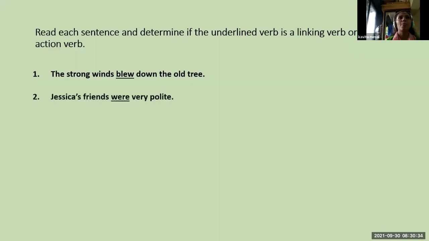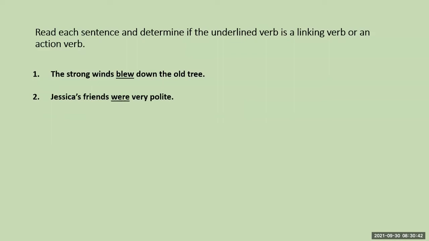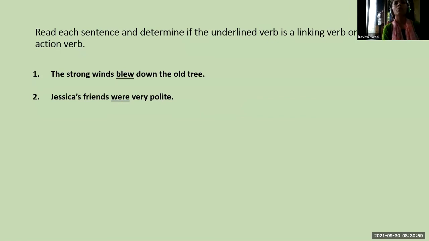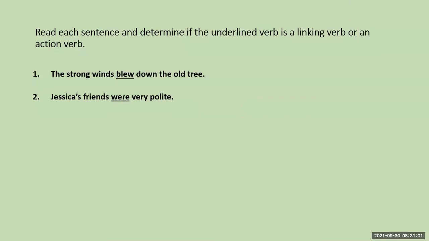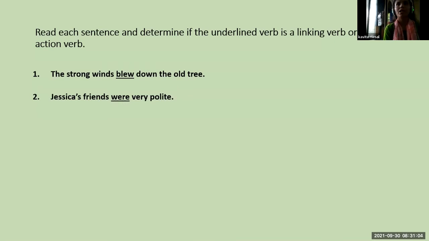Next sentence: Jessica's friends were very polite. Here, were is underlined. So tell me, is it an action verb or a linking verb? Linking verb. Very good. Because were is not an action verb. Were does not tell any action. So it's a linking verb.